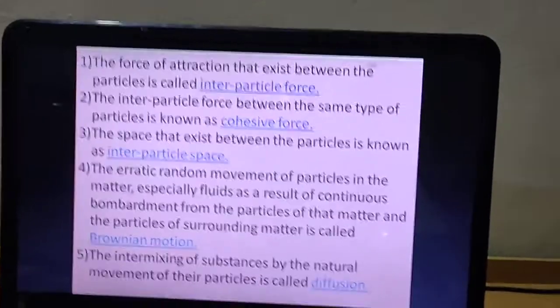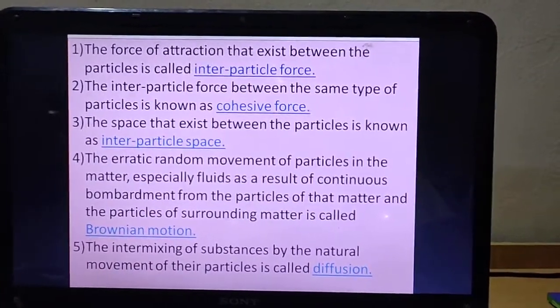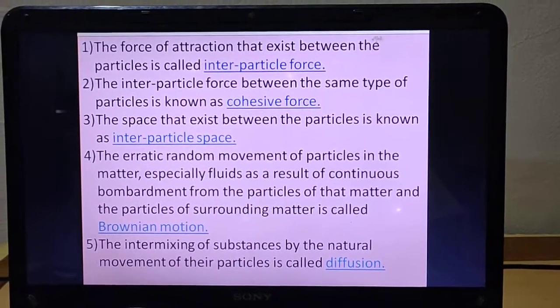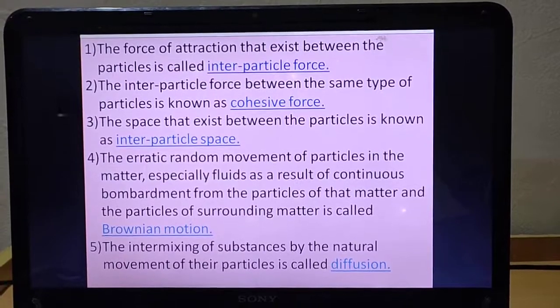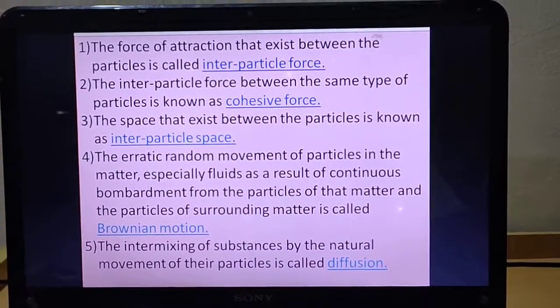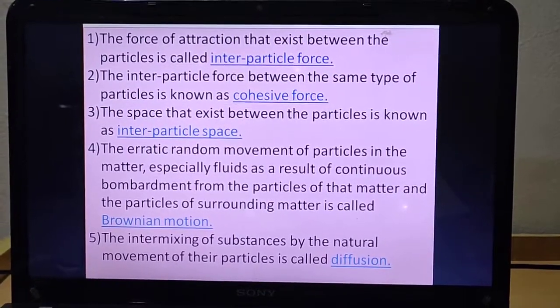For example, in our school classroom, all the desks or the benches are arranged in rows. So the gap between two rows, you can call it interparticle space, correct? Same like that, the gap between two atoms is called interparticle space.